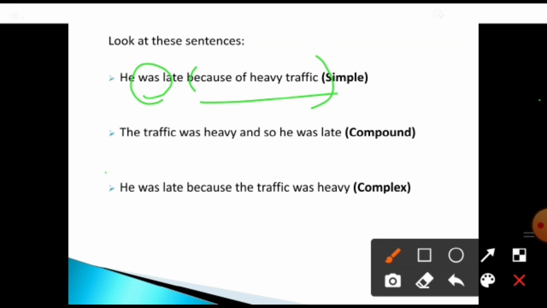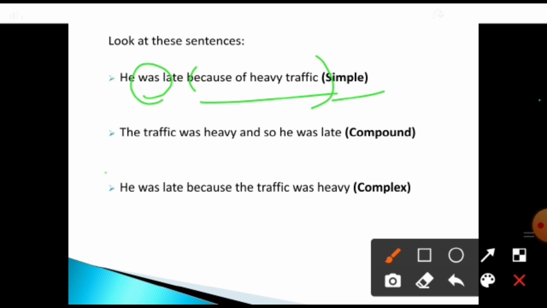Okay. Because of heavy traffic, that is called a phrase, and heavy traffic is a phrase. Because of heavy traffic is a phrase. Okay, can you understand? Because it has a group of words without a subject-verb combination. That is called what? Phrase. Okay, so this type of sentence is called a simple sentence.